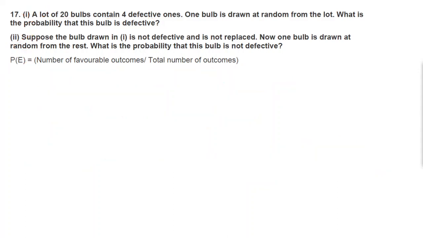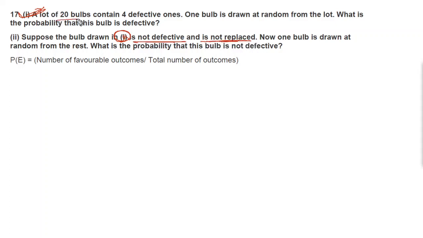Suppose the bulb drawn in I is not defective. So we have drawn one bulb in I. Here it is saying the ball drawn in part I is not defective and is not replaced. You found that this ball is not defective and you put it aside. It is not replaced.